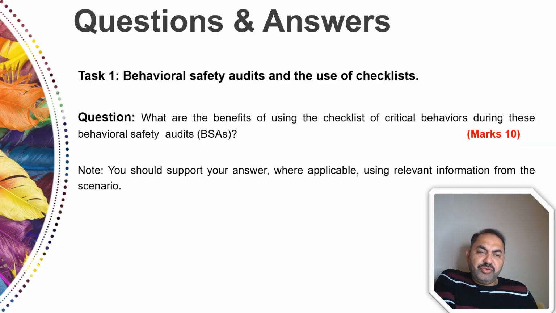So friends, here is your question number 1. If you look at the task, behavior safety audits and use of checklists. The question is, what are the benefits of using a checklist for critical behaviors during these behavior safety audits? Total marks 10. So you need to come up with a minimum of 10 points